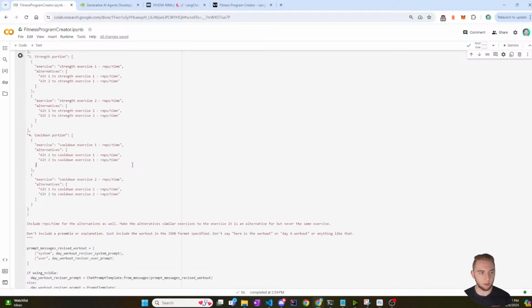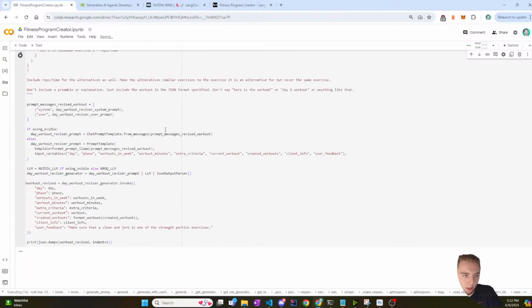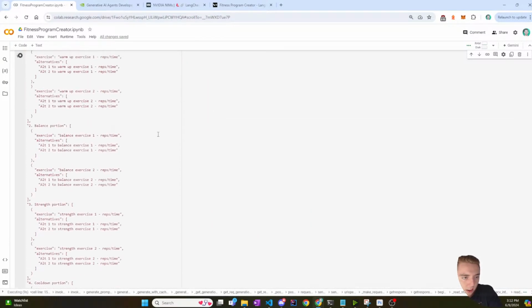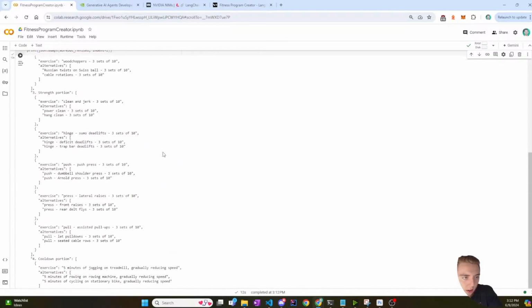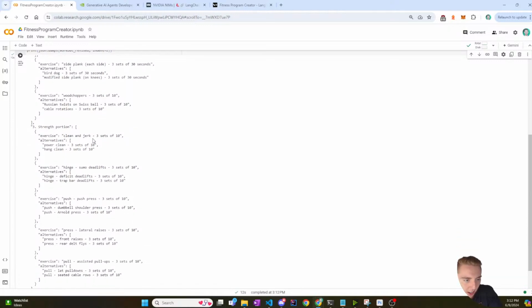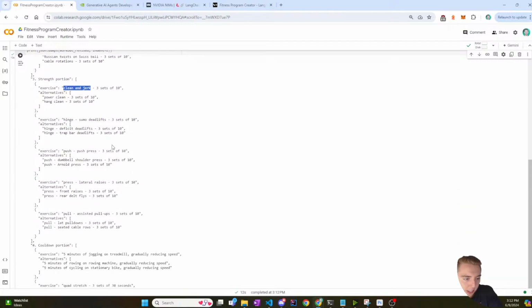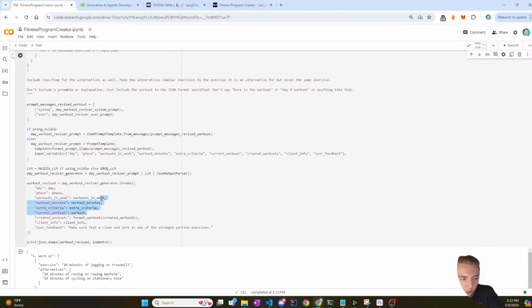So let's generate this. I'm going to run it and we will see what happens. Make sure that a clean and jerk is one of the strength portion exercises. All right. Let us see if this works. Okay, it generated. So let's see. There we go. Yeah, first workout, clean and jerk. So we're good. So this new variable is added.